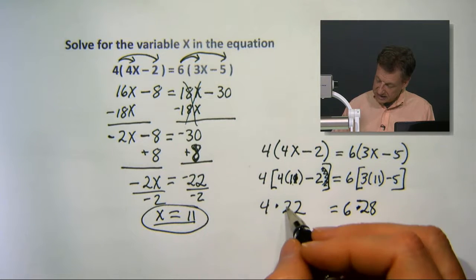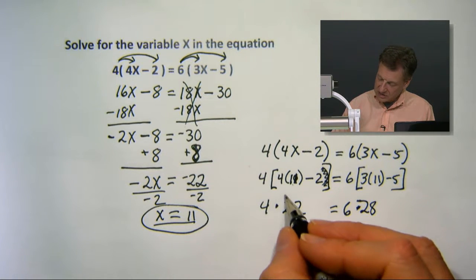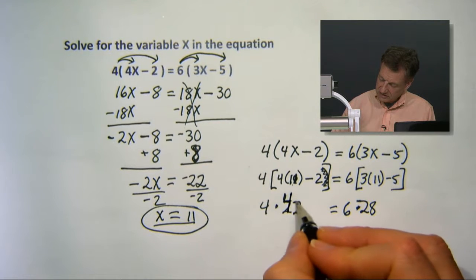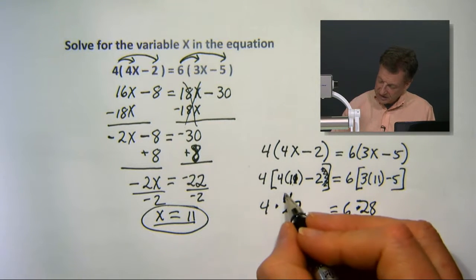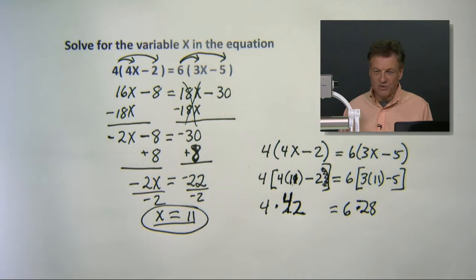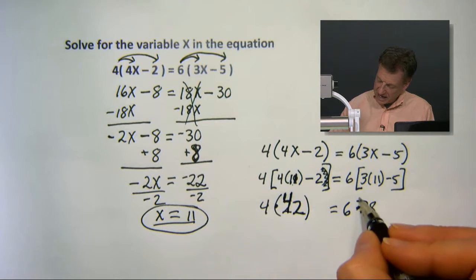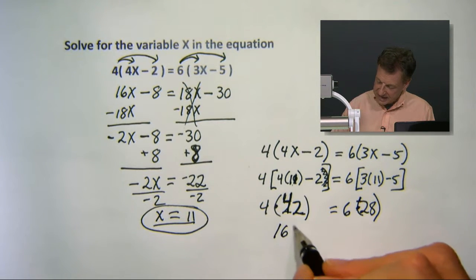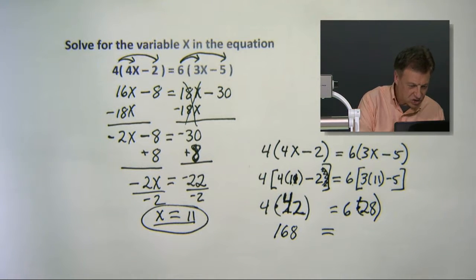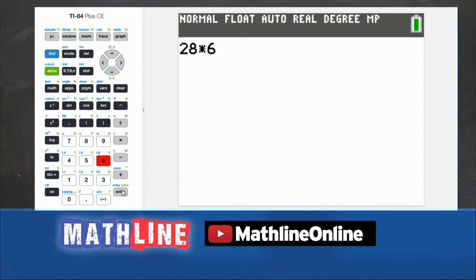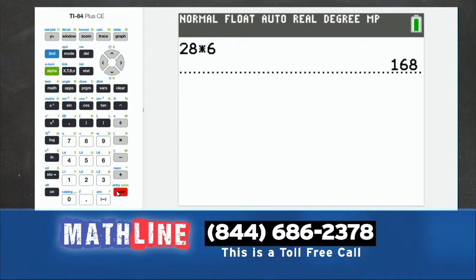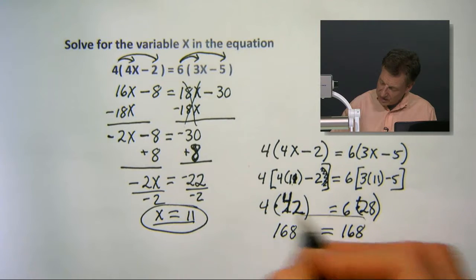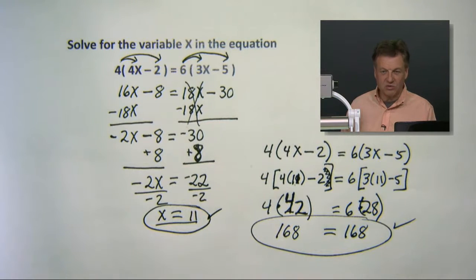Let's check it out. Let's go back a minute here. Did I say 22? I sure did, didn't I? That's 42. Somebody should be calling in and telling me, Ernie, it's 42. We fixed it. So 4 times 42, I got excited about the problem a little bit here. And 6 times 28. Do we get the same things? I can already tell you this side is 168. This side I may want to hit the calculator and make sure it works. Let's test 28, multiplied times 6. And I'm getting 168 also. So we have a check. We have an x equals. Life is good. And that's your problem of the day.